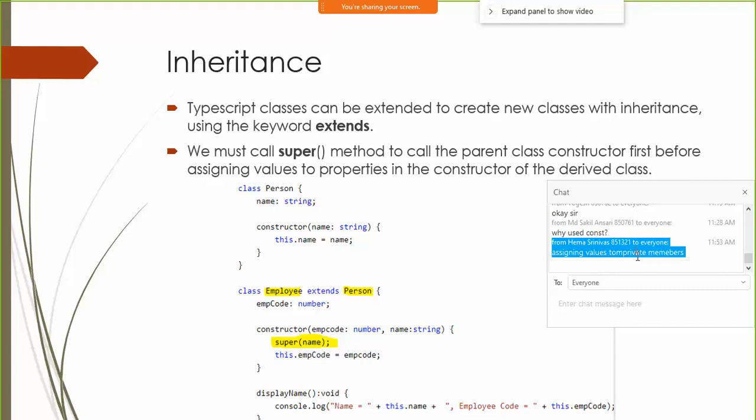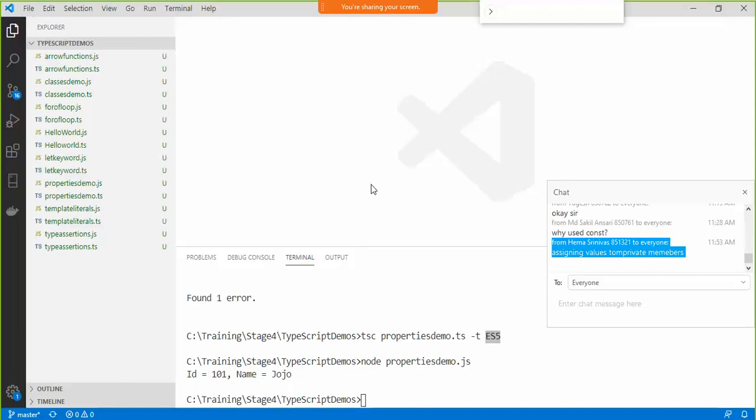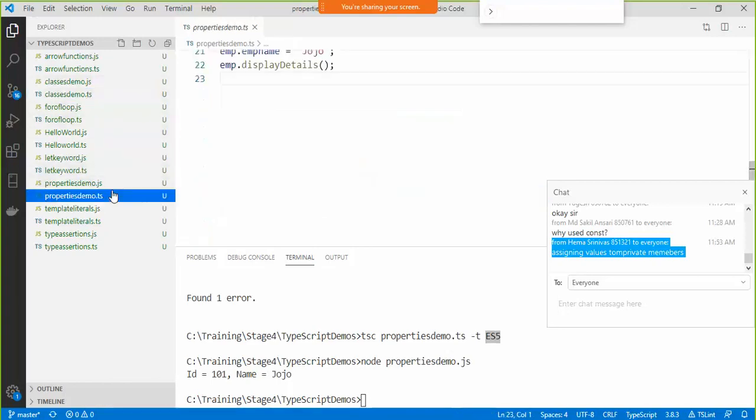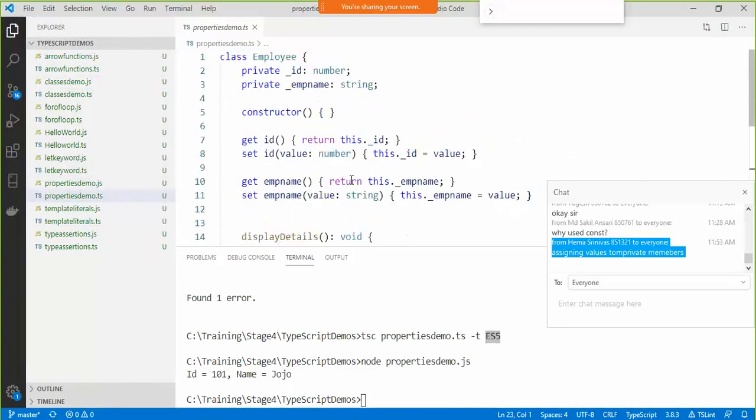Assigning values to private members. For which one, Srinivas? I did not see your message. For classes you are saying? Properties. Get and set accessors that you generally create in C#. Remember properties. That's what we did over here. Created one get accessor for ID property, set accessor for ID property, get accessor for name and set accessor for name, like that.